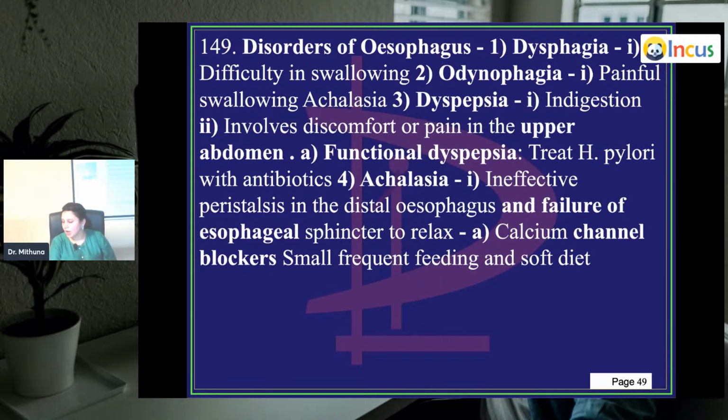Other than that, you'll tell the patient to eat frequent meals but in small quantities, not very bulky meals at a time. Suppose you have missed your breakfast and you're having your brunch. Eat brunch very little only. But if you eat it like lunch combined with breakfast, it is not going to sit well with these achalasia patients. So small frequent meals, like every 2 hours a little bit, or taking a soft diet, semi-liquid diet can help these patients with achalasia.